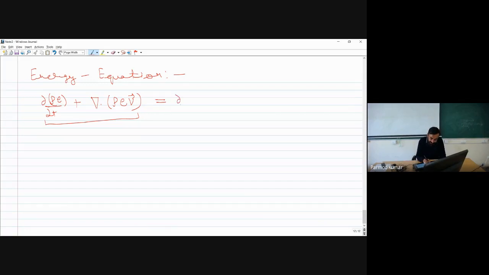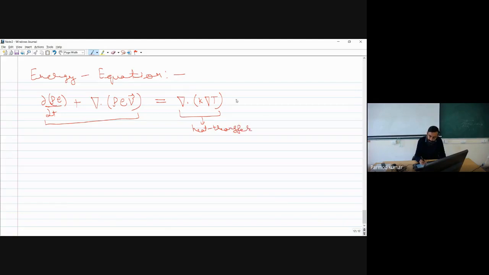In the right hand side we will have the conduction effect, which will be divergence of k, where k is thermal conductivity, times gradient of temperature field T. This is coming from heat transfer.